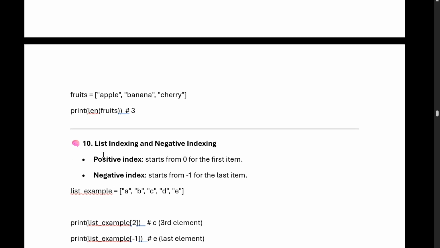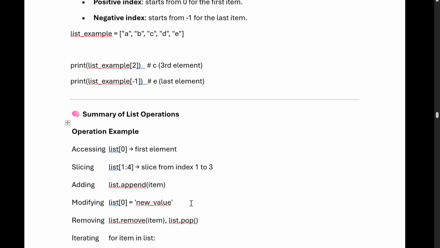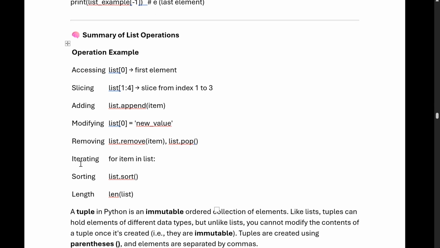Okay, so list indexing and negative indexing. Positive indexing starts from 0 for the first item, and negative indexing starts from -1 for the last item. Suppose you have an example like the letters A B C D E, and you print index -1. What is -1? -1 will always start from the last element, so it will print E. So we can see how we are accessing elements, what slicing is, how to add elements, how to modify, how to remove elements, how to iterate, what sort is, and what length is.